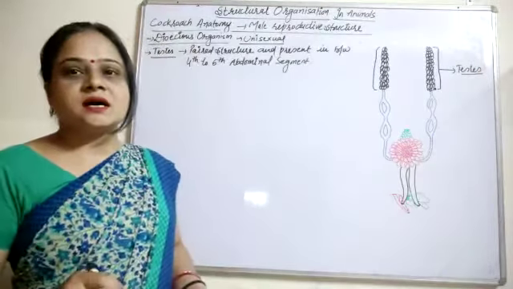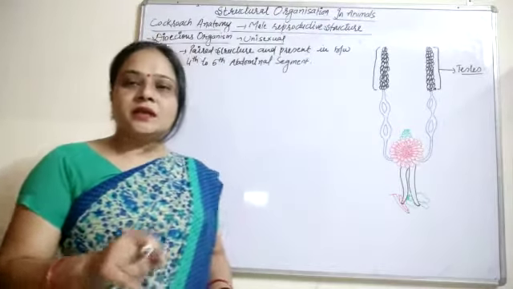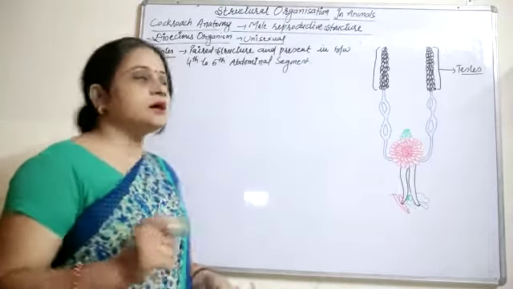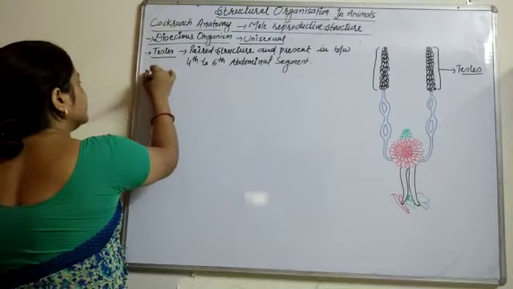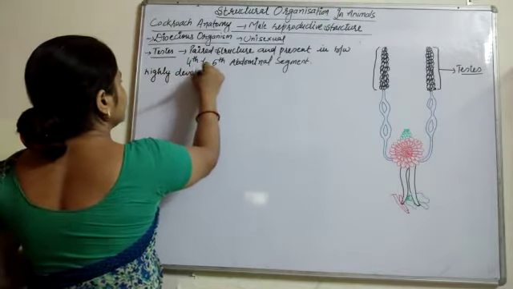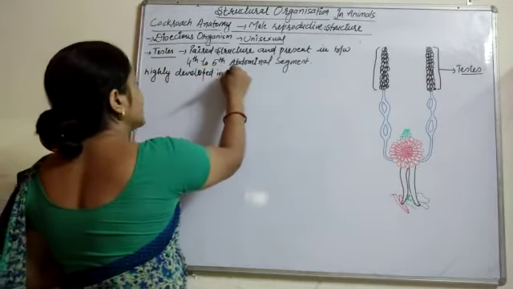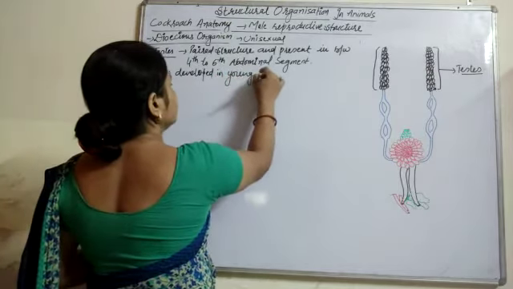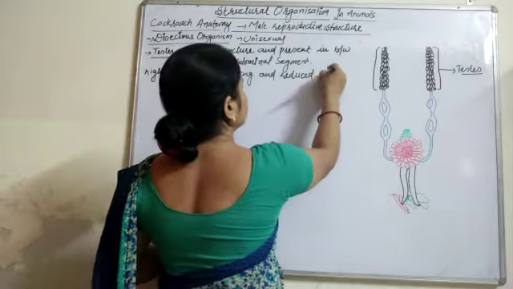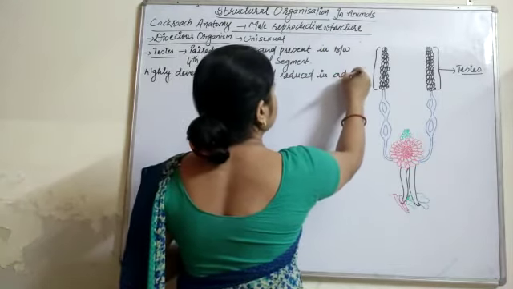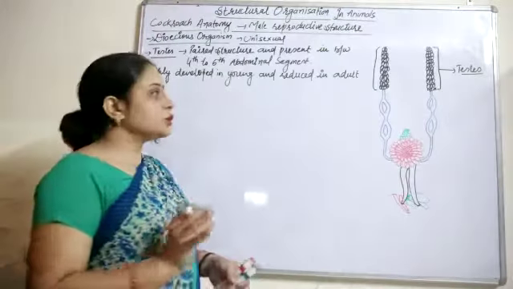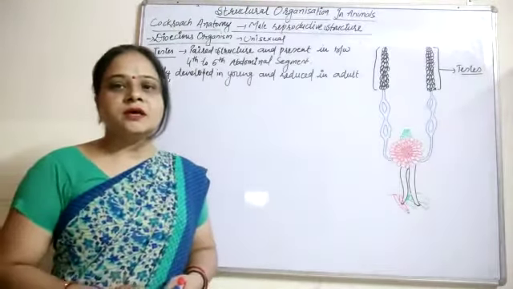These testes are highly developed in the young ones and greatly reduced in the adult body. Highly developed in young cockroaches and reduced in adults, meaning the size gets reduced in adult cockroaches. So this is all about the testes.